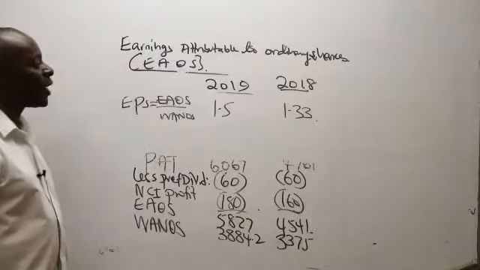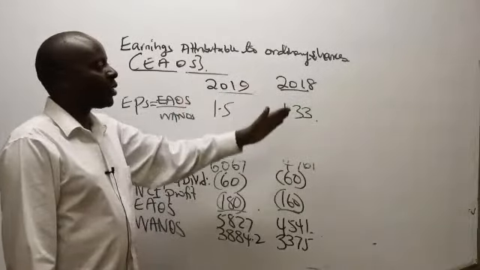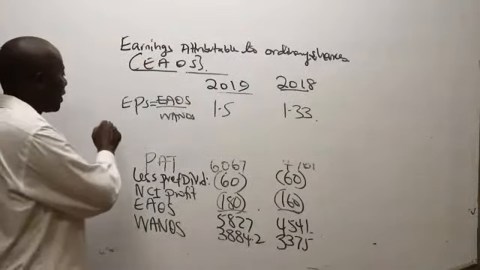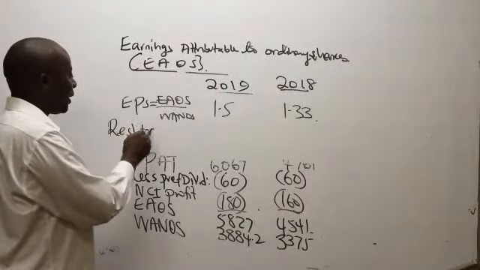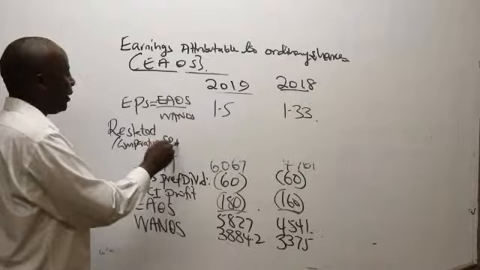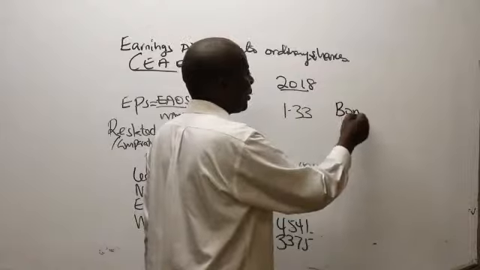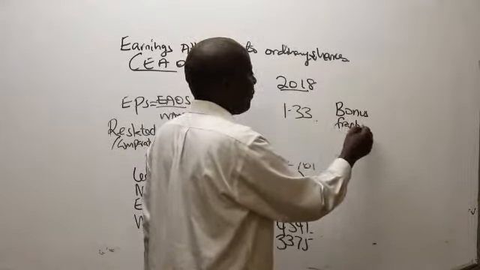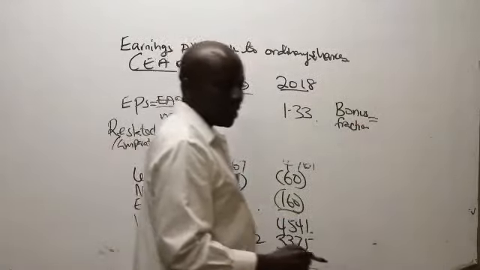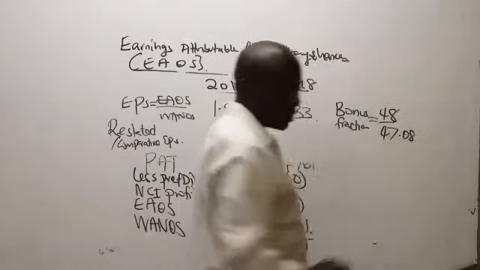If I have a bonus fraction in 2019, I must restate the EPSs of the previous year. So in this case, you must come and give us the restated or comparative EPS. So please give me the bonus fraction for the year 2019. You guys are telling me it's supposed to be 48 over 47.08. Is that okay?